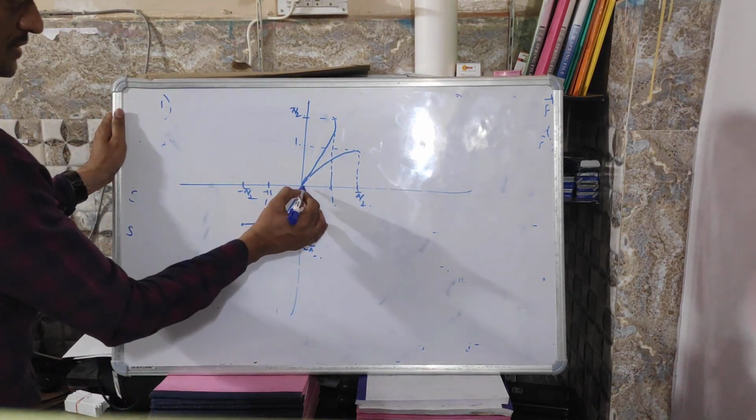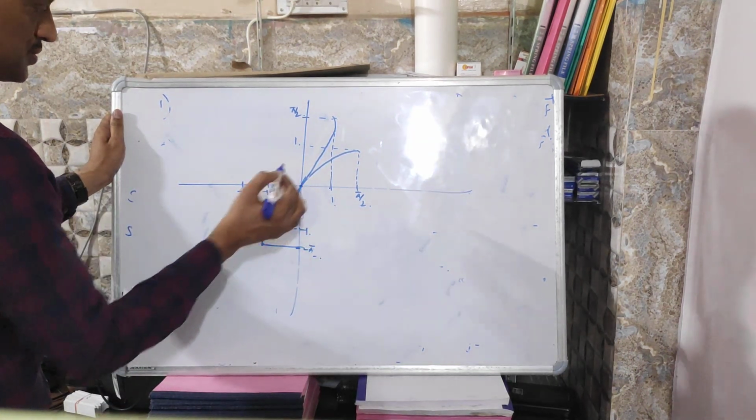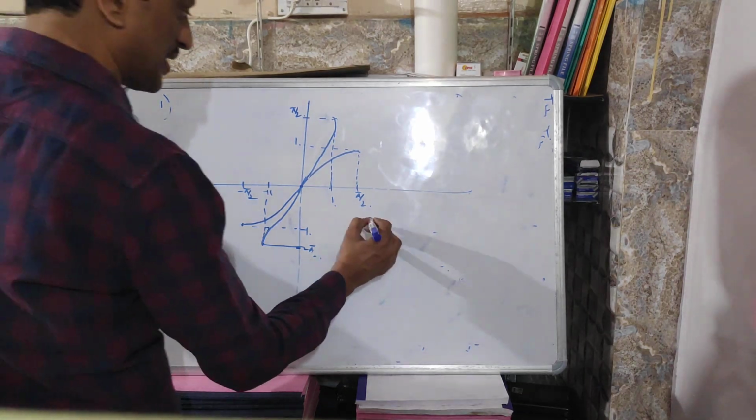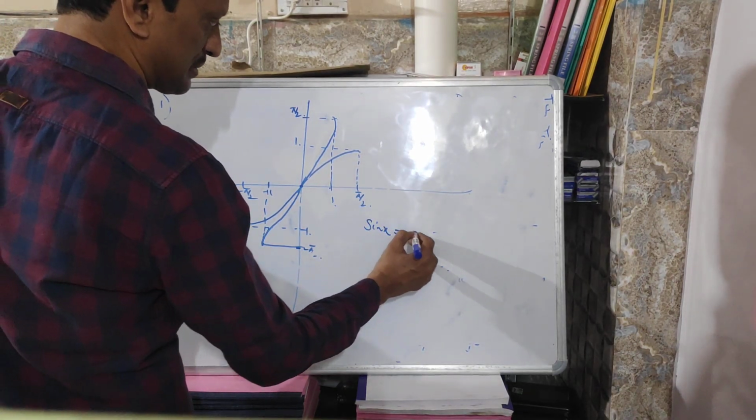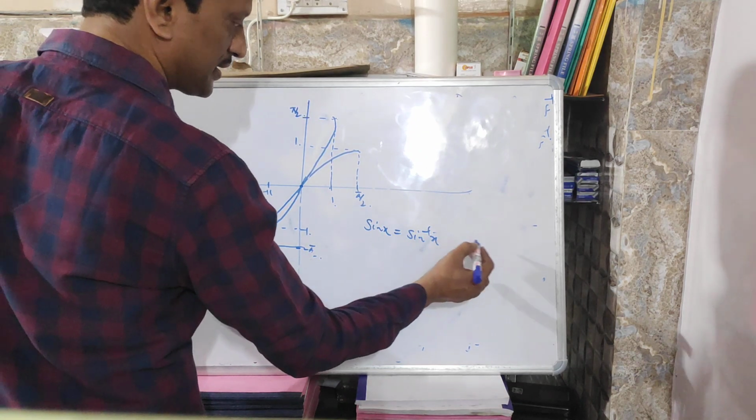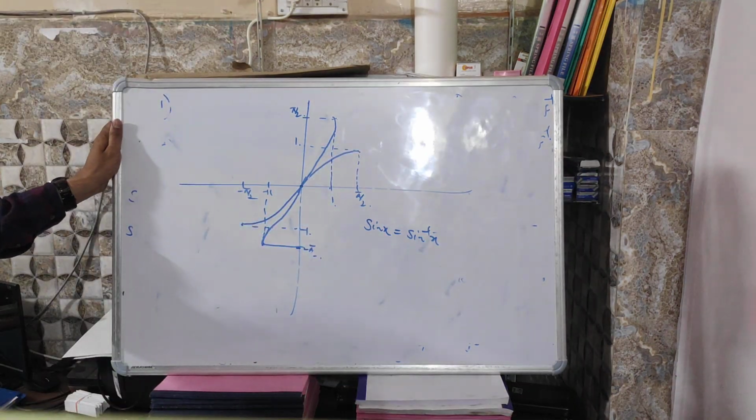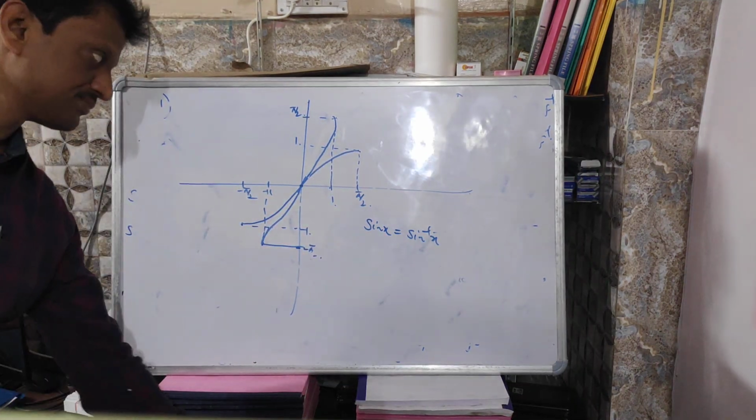This way, both are intersecting on this line y equal to x at the origin. So sin x equal to sin inverse x, both are intersecting on the line y equal to x at the origin. Like this we can demonstrate.